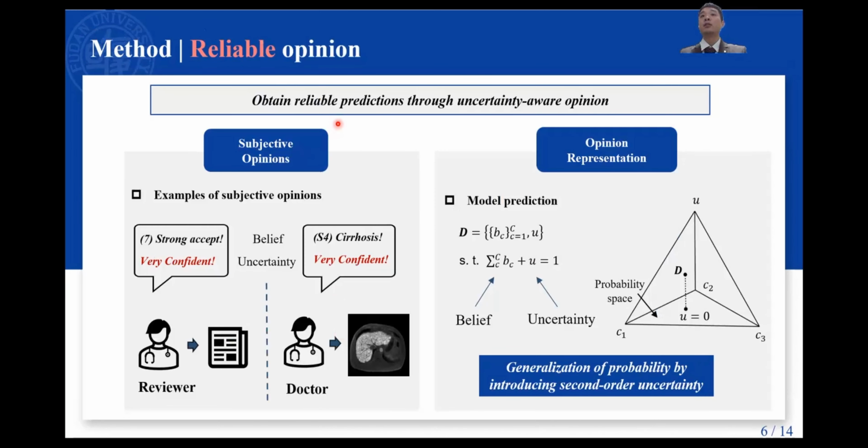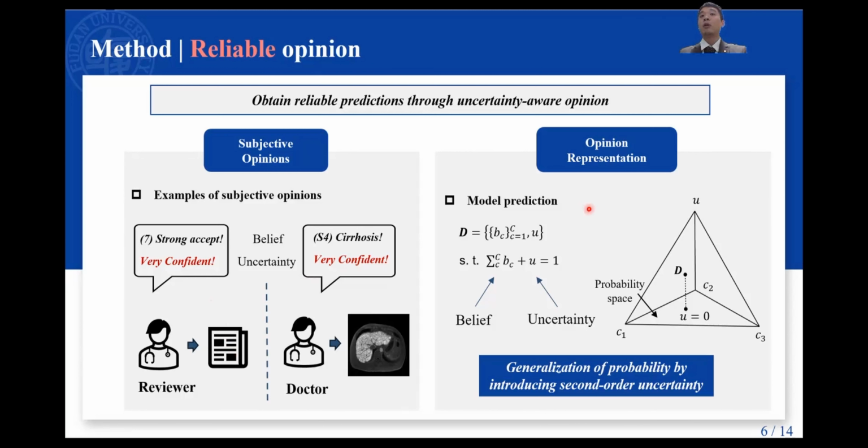In the first part, to obtain reliable classification results, we represent model predictions as subjective opinions. Here we use some examples to illustrate what is subjective opinion. When we serve as the reviewer and give opinions about whether a paper could be accepted, we will express our belief, which is the rating score of the paper, and our confidence in the rating. This is called a subjective opinion. When doctors stage fibrosis, they do the same thing.